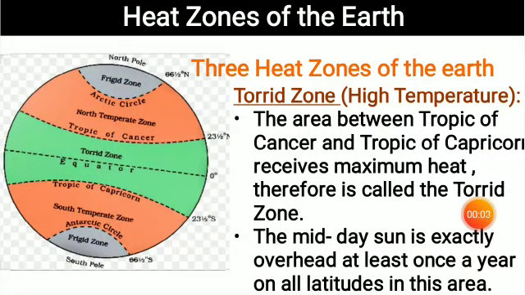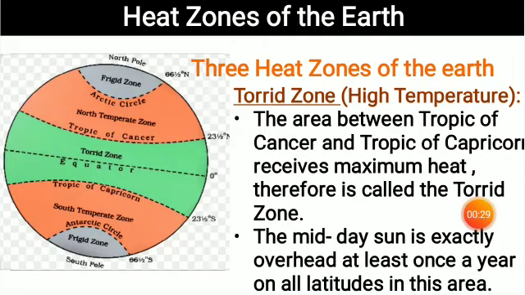Students, let's continue the geography chapter, second, globe, latitude and longitude, the second part. The next point is heat zones of the earth. There are three heat zones of the earth. The first one, torrid zone, means high temperature zone. Second, temperate zone, means moderate temperature zone. And third one, frigid zone, means very cold zone.